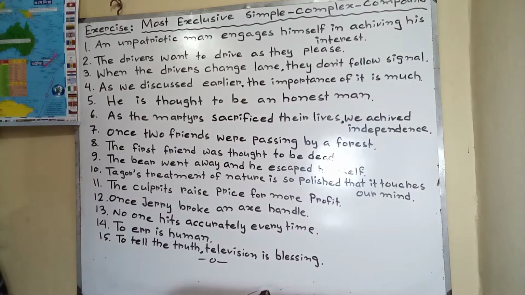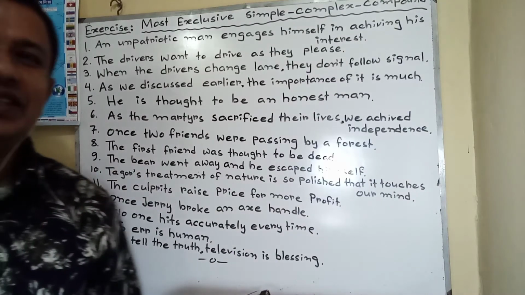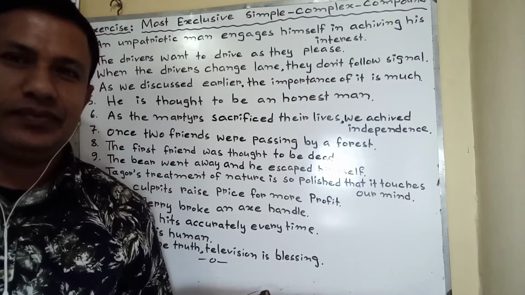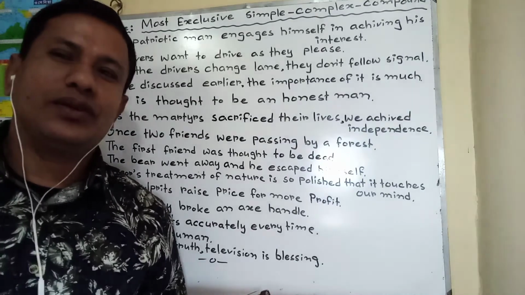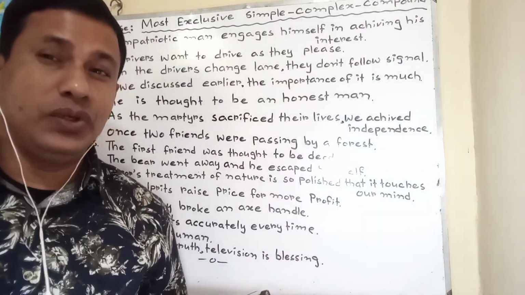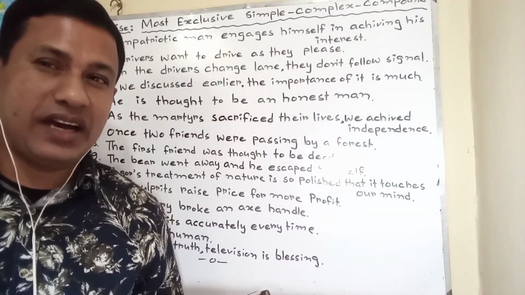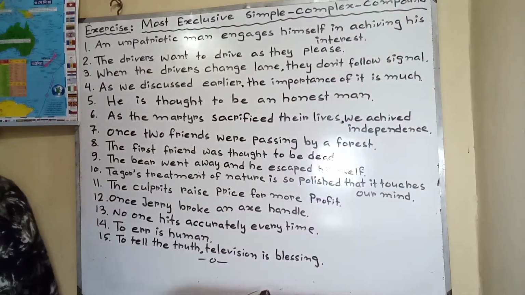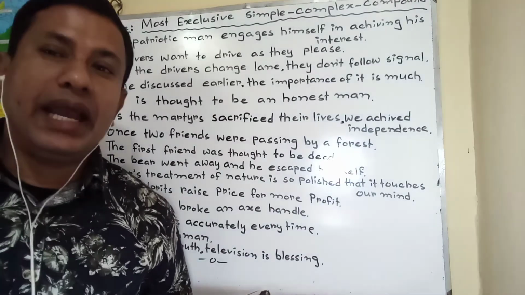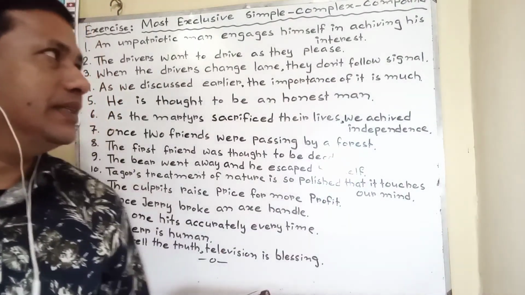The drivers want to drive as they please. The sentence is given in complex. We would like to do it first as simple.